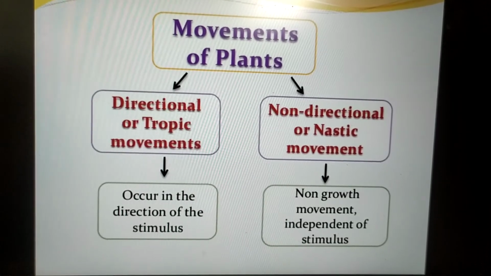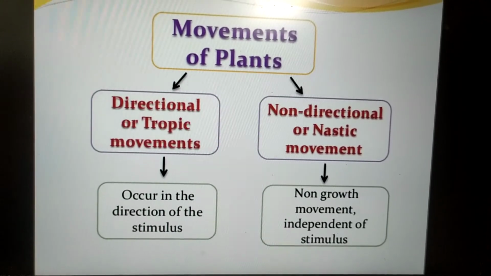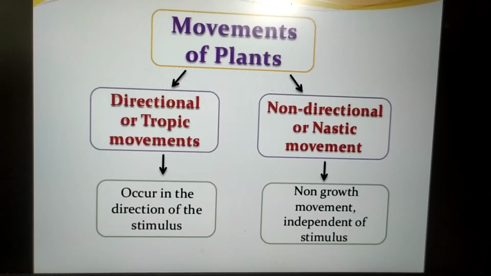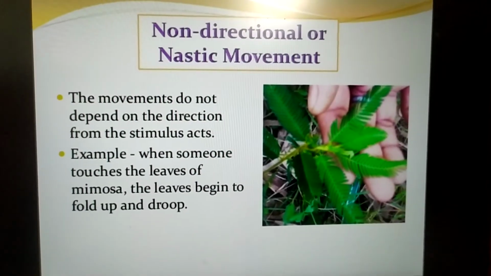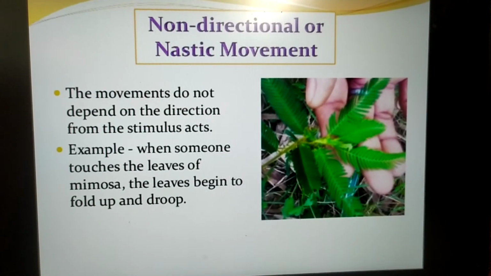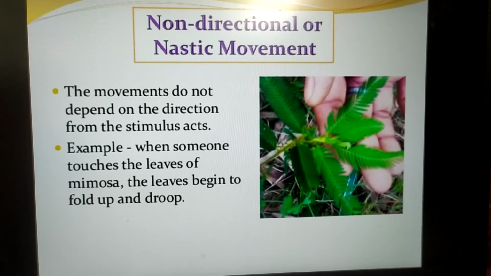Tropic movements occur in the direction of the stimulus. Nastic movements being non-directional, the movements are independent of the stimulus. So first we will discuss the non-directional or the nastic movements. The movements do not depend on the direction from which the stimulus acts.